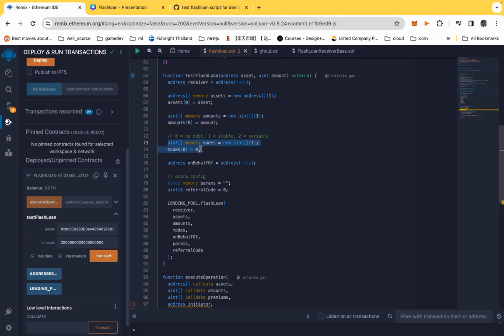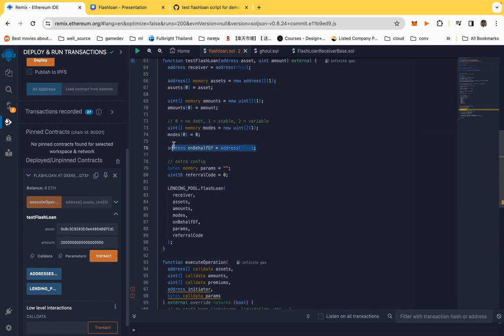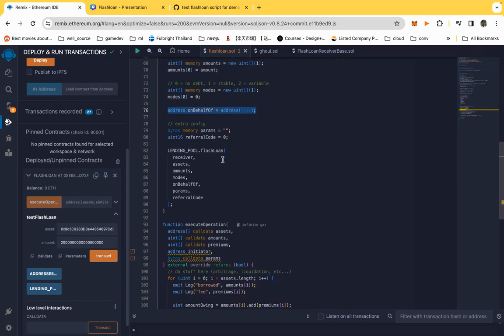Also the mode, this is just the high-level complexity of the FlashLoan, but to keep it basic, we're just going to use zero, which tells them that we're going to return all the money back at the end of the function. We're not going to make any debt here. And this onBehalfOf address just tells them who will pay the debt if we have debt. But of course we don't have debt, so this is not significant here.